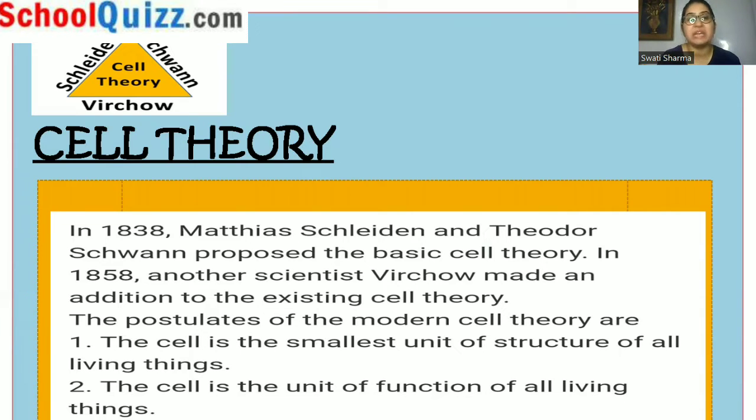But in 1858, another scientist came forward, whose name is Virchow, and made an addition to the existing cell theory. So the cell theory which we actually read or study is known as modern cell theory. The postulates of modern cell theory say that the cell is the smallest unit of structure of all living things. That means whatever living thing or organism is there, all of the living organisms are made of cells.